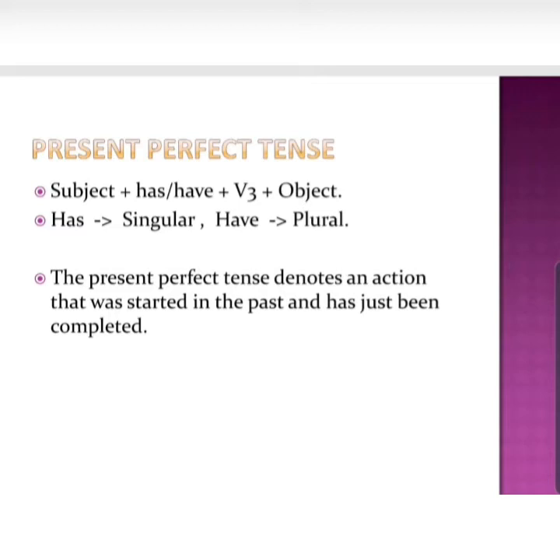You can even use this tense for any action which was done long back, but you are talking about it presently, in the present scenario. So both ways you can use the present perfect tense. Or, I have read this book, I have already read this book. Again, somebody is asking you, do you have that book? Yes, I have already read that book. So that shows that it is a present perfect tense.